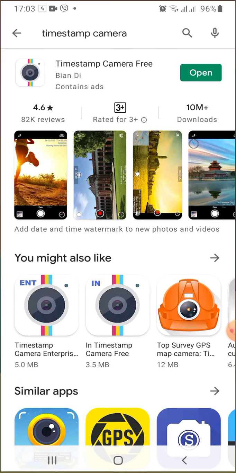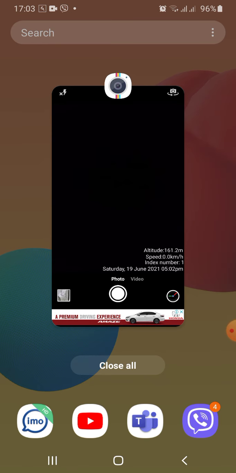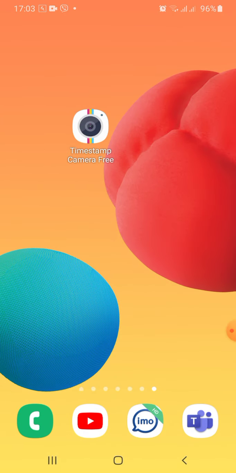Okay, I will also show you the icon. This is the icon for Timestamp Camera. You just open it, and this is the view for Timestamp.